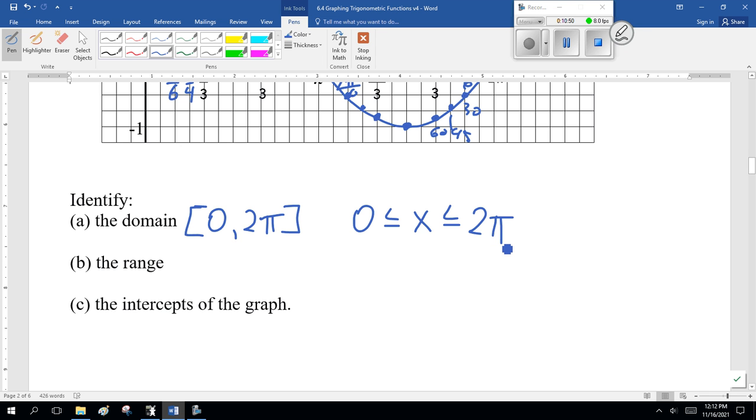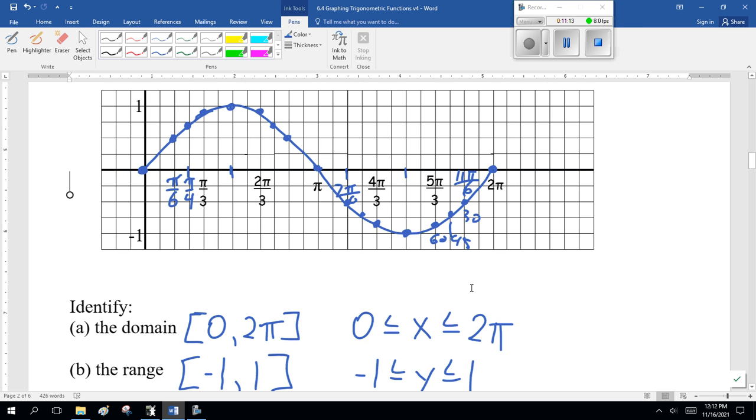Now the range, minus 1 to 1. Notice the maximum value is 1, the minimum is minus 1. Or minus 1 is less than or equal to y. Now, so the intercepts of the graph.